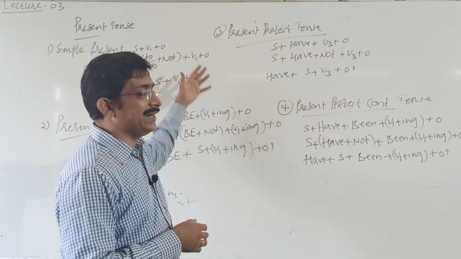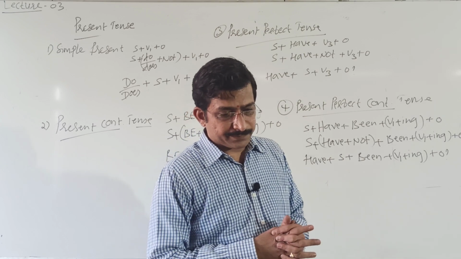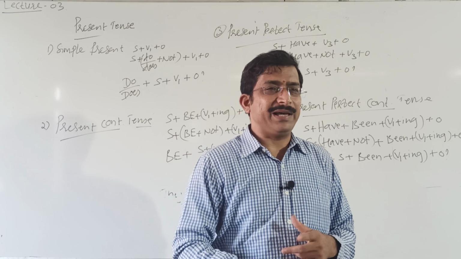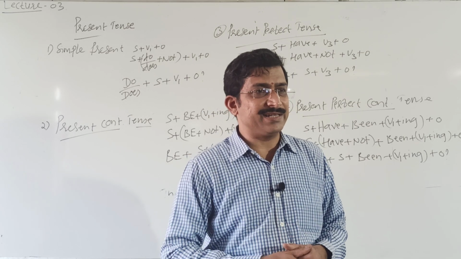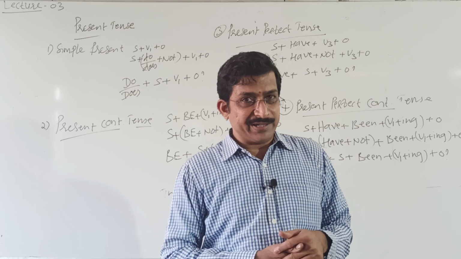The four types of present tense I have discussed with you today. Tomorrow I will continue with past tense and future tense, then reported speech.